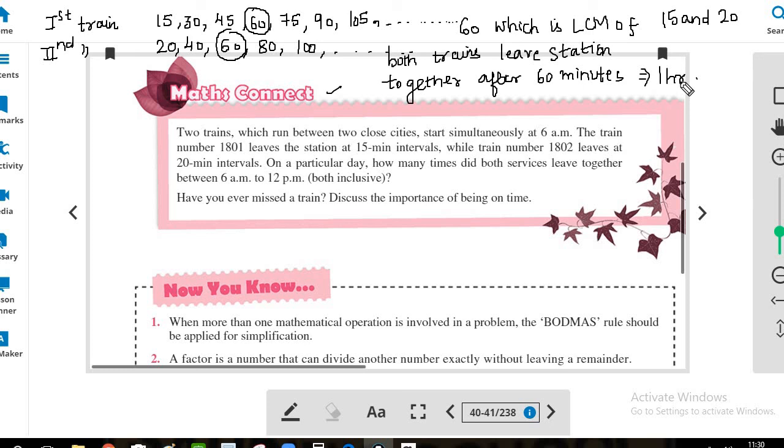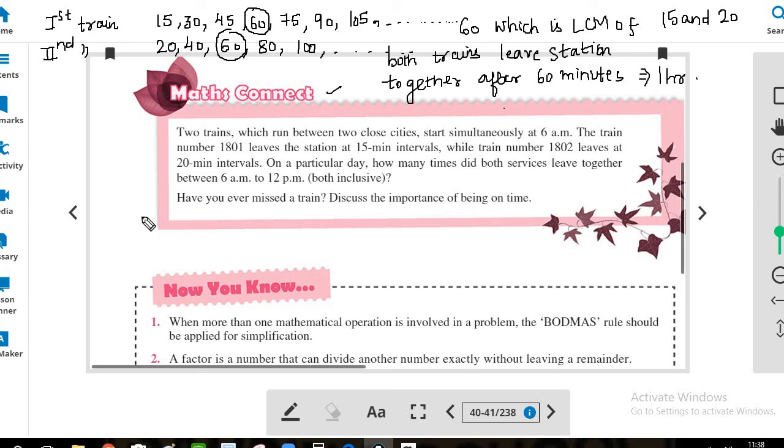So if they start at 6 a.m., then they will next leave together at 7 a.m. So 6 a.m., 7 a.m., 8 a.m., 9 a.m., 10 a.m., 11 a.m. Right? So after every 1 hour they will leave together.